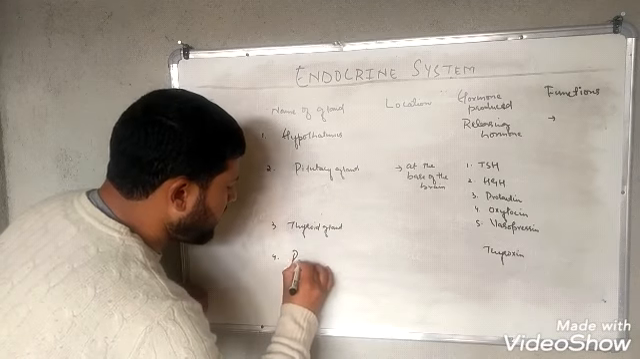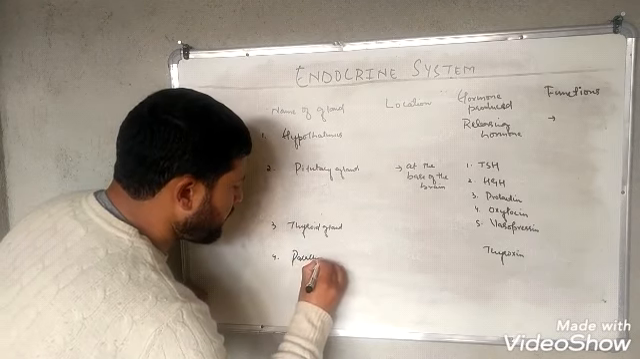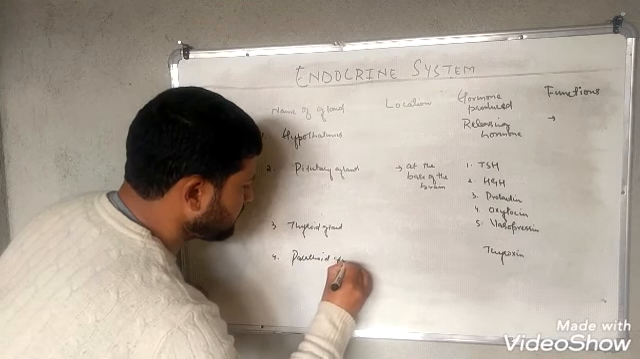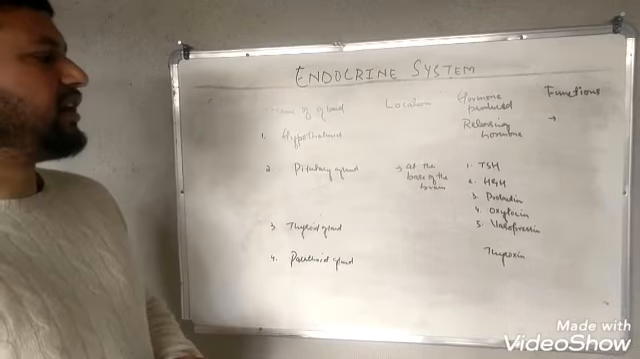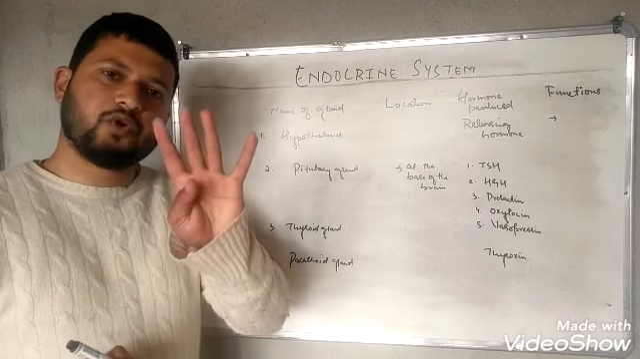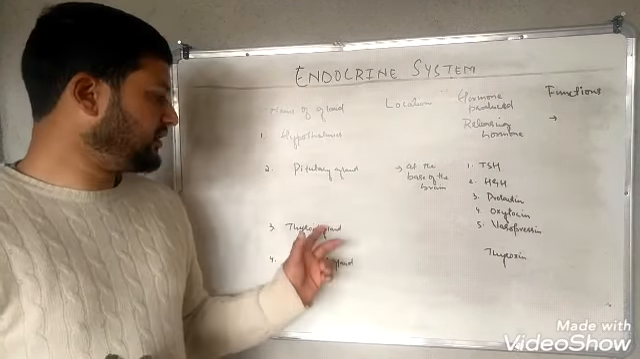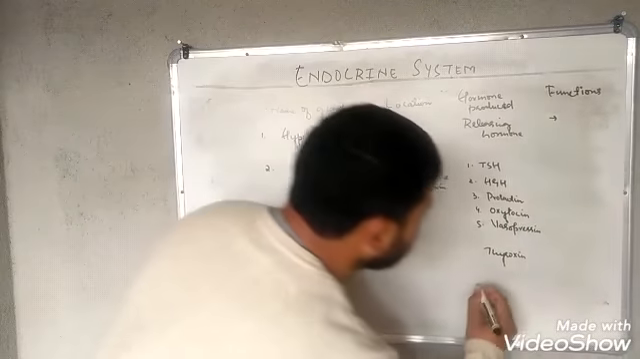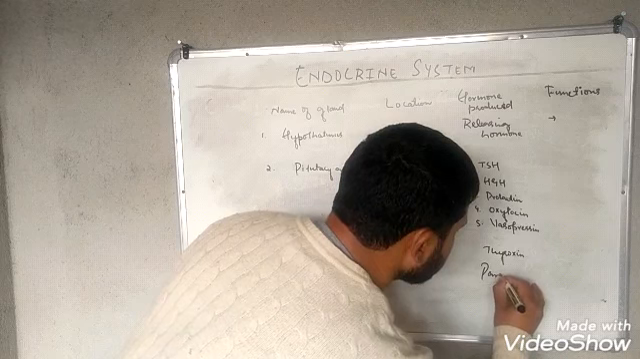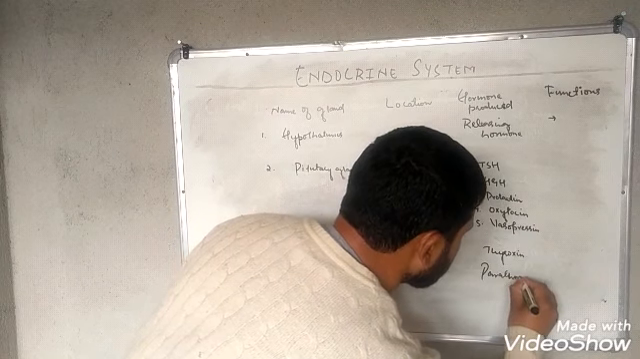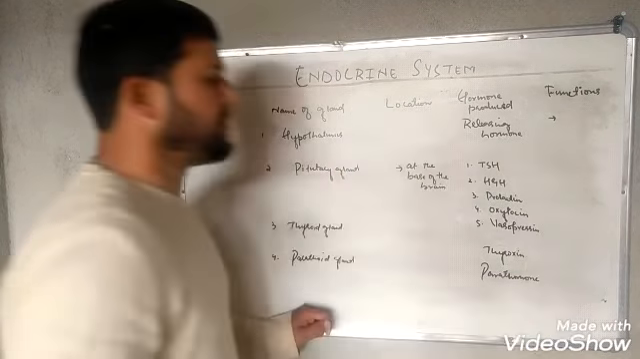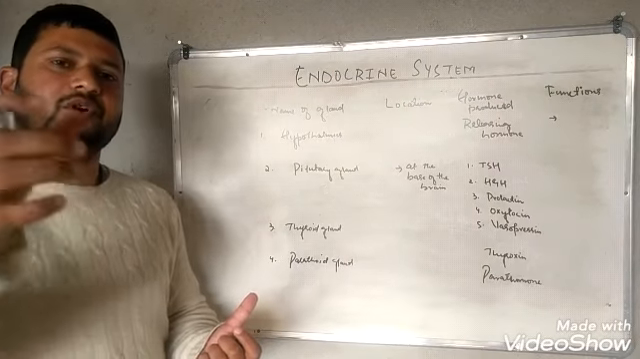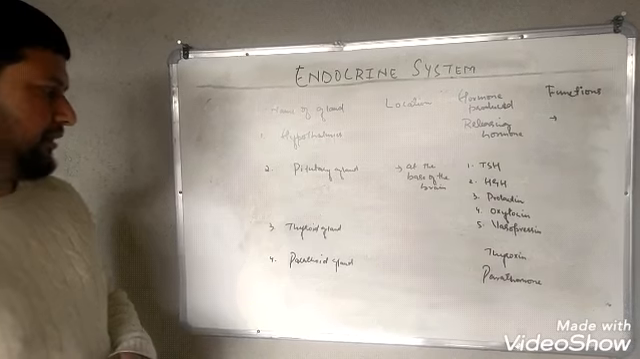Another gland, that is the parathyroid gland. These glands are 4 in number and are embedded in the thyroid gland. They produce a hormone, that is the parathormone. And this parathormone is responsible for increasing the calcium and phosphate level in the blood.